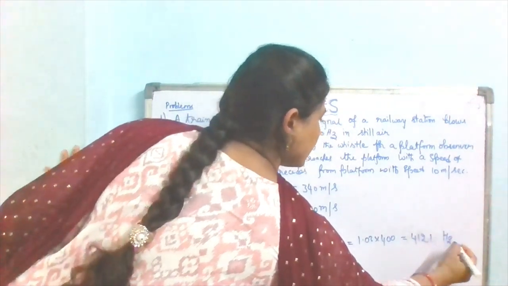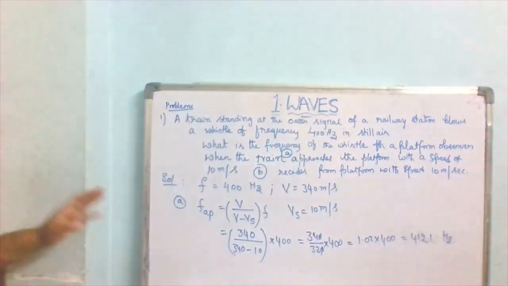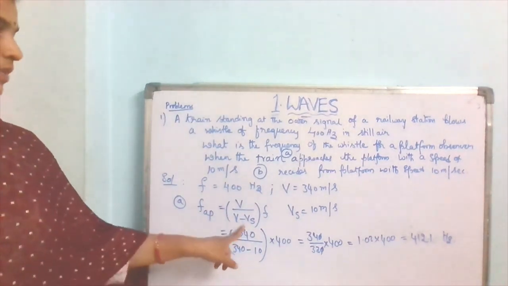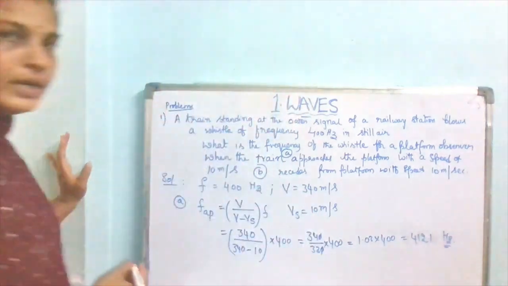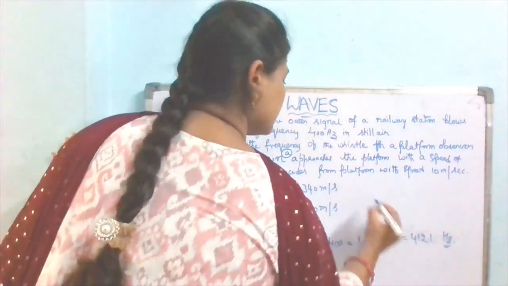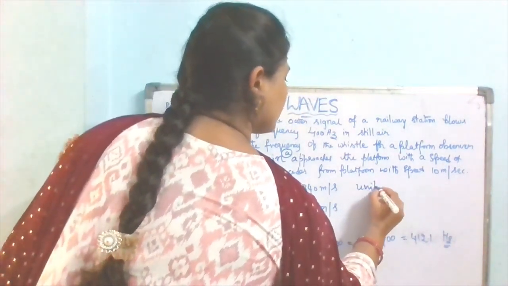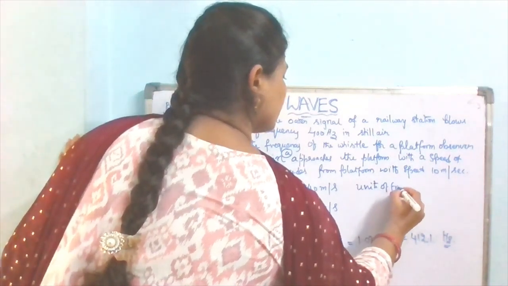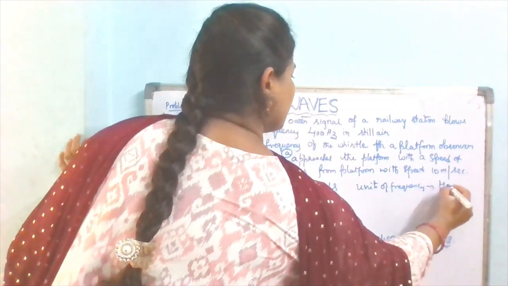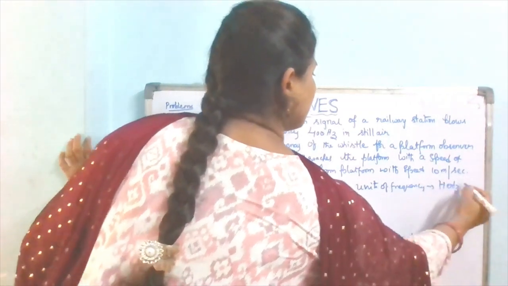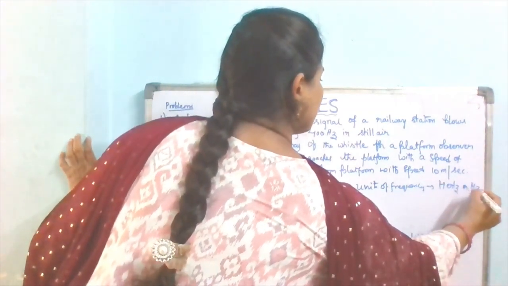So for the apparent frequency, V by V minus Vs. The units for the frequency are Hz, also second inverse. Note it down. Hz, or like this we can write, and also second inverse. Why?